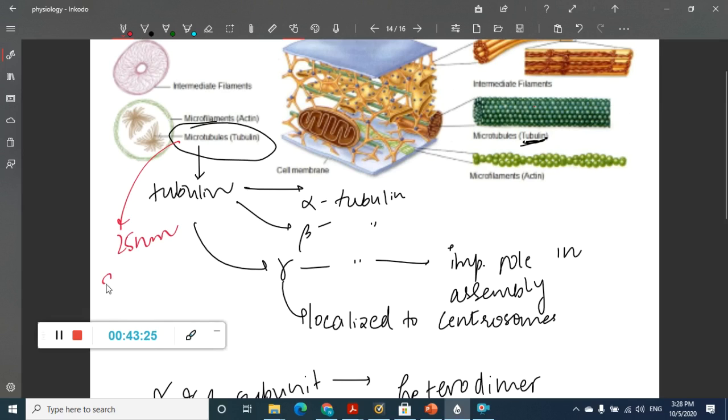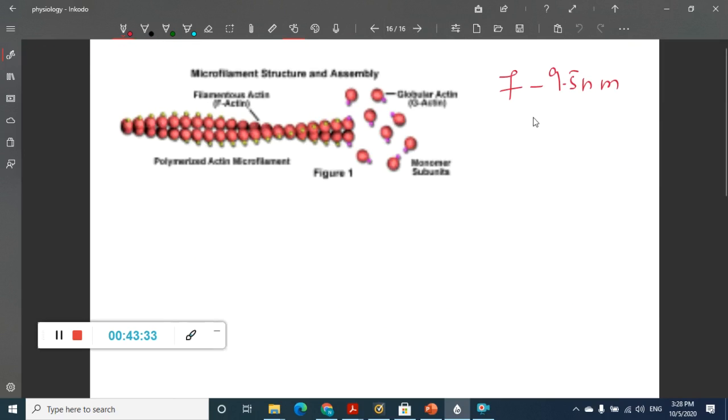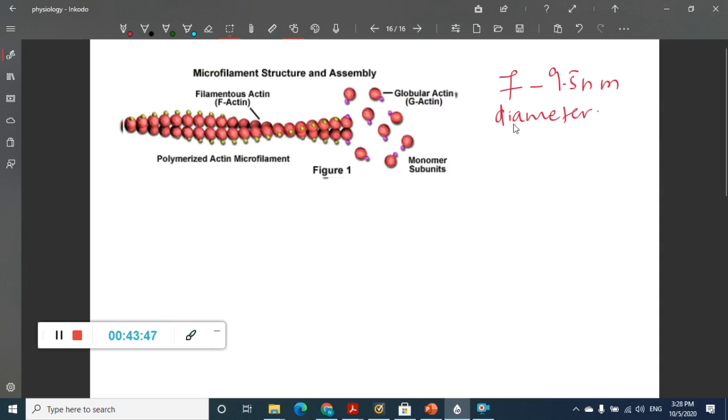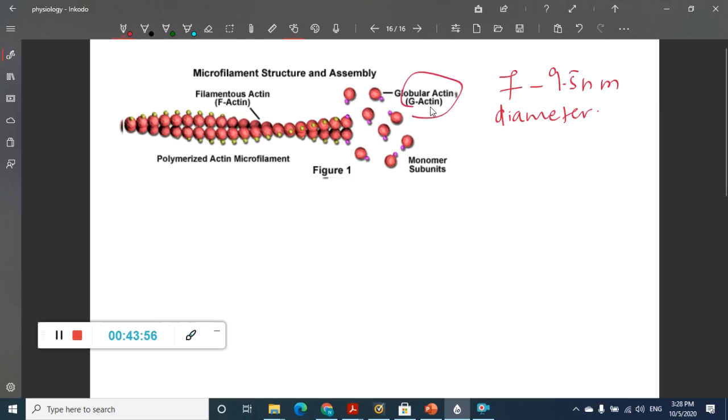Diameter is 25 nanometers. Here the diameter of the microfilament is 7 to 9.5 nanometers. So the most important thing which you have to see here is actin.